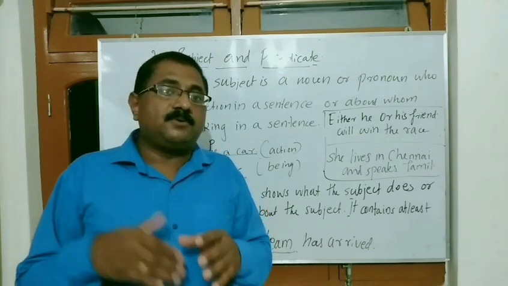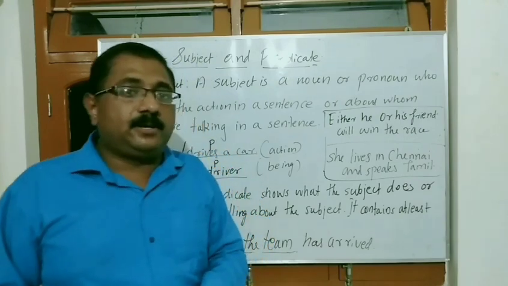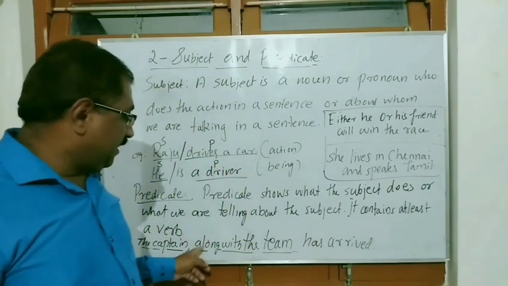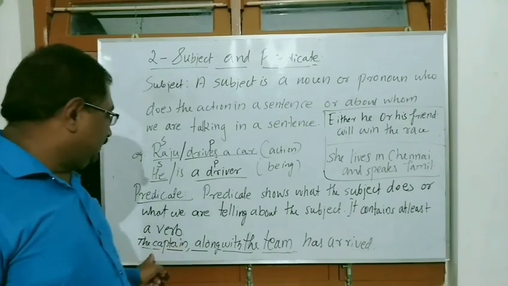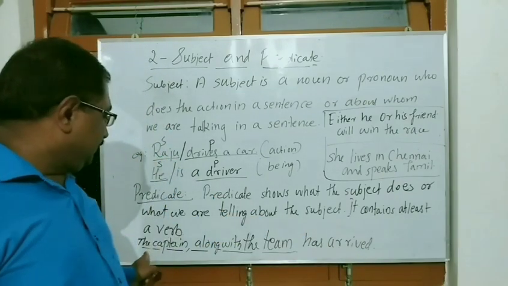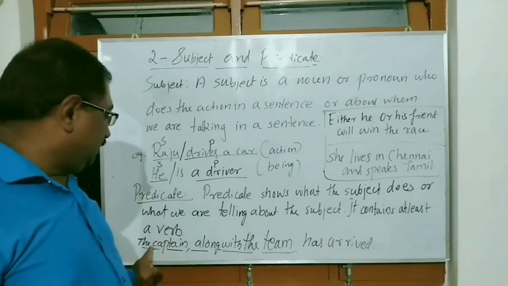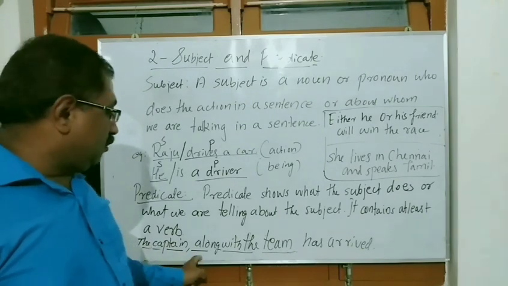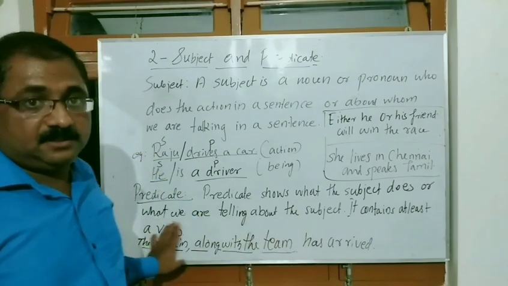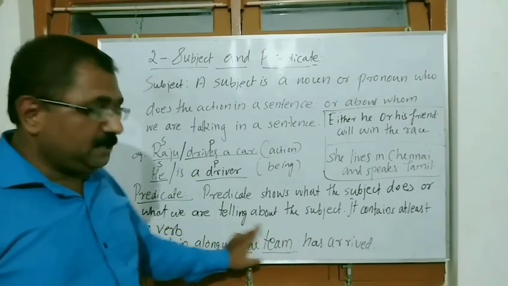These compound subjects are also again divided into two. The subjects that are made up of phrases like these words. The captain along with the team has arrived. We can say the captain along with the team is the subject here. This group of words makes the subject here.